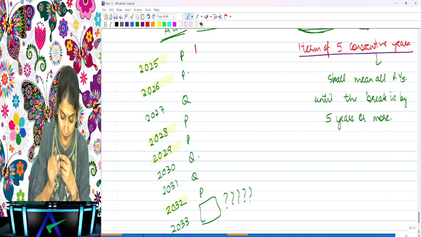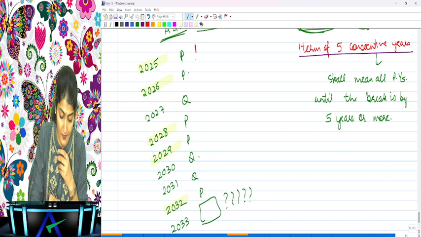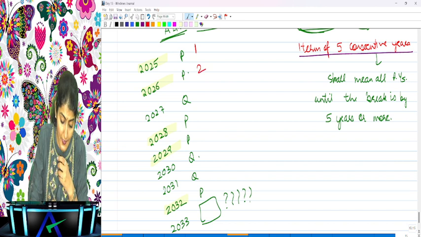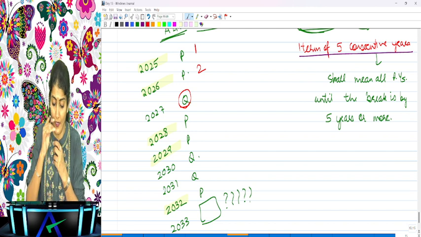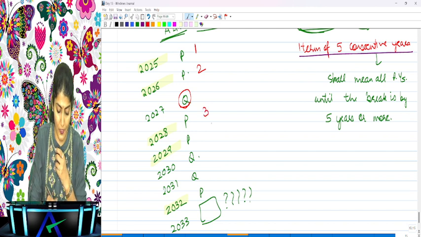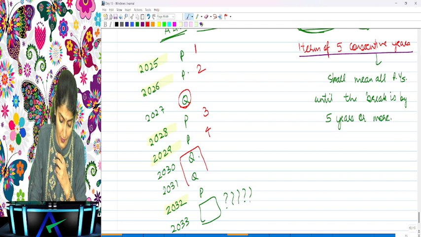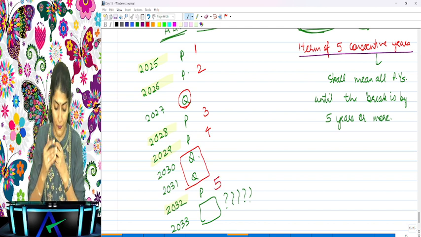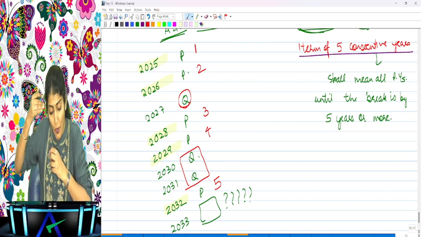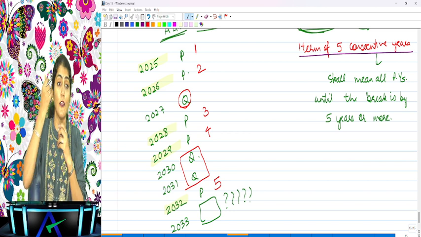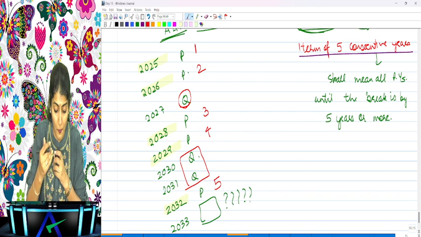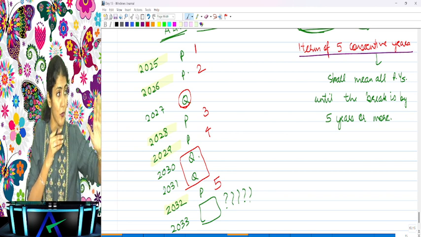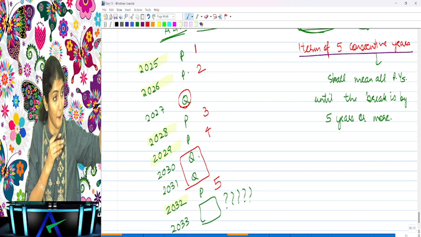Okay, right. So P did the audit in 2025. Will I count this as the first year? Yes. 26, he did the audit for the second time. Will I count it as the second year? Yes. 27, is there a break of 5 years? No, I will continue with the consecutive counting. Then again 30, 31. Is there a break of 5 years? No, I will continue with the consecutive counting. And after this, P cannot do the audit for more than 5 years. And did you notice in this process Q can also do the audit only for 2 more years. So now they will have to identify some R auditor only.